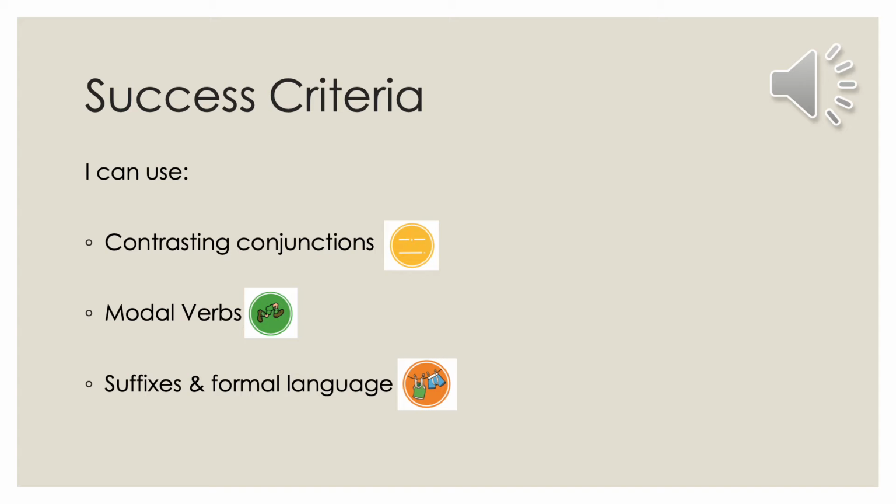And there we're going to be using an action sentence linked to our fantastic, so you can see that symbol that you should be familiar with. Then in our third sentence we're going to use some suffixes and we're going to use formal language. And there you will see a symbol with some washing hung on it, our laundry. So these are all to do with our basic skills. So you'll be making sure that the basic things that you should know already that you are using. So those are things like our spellings.